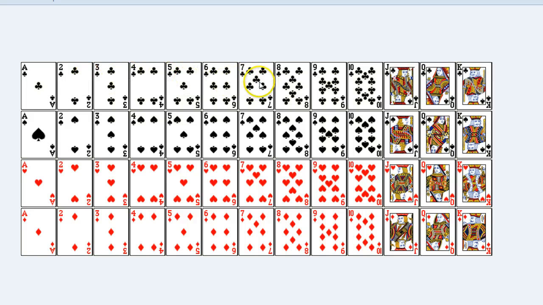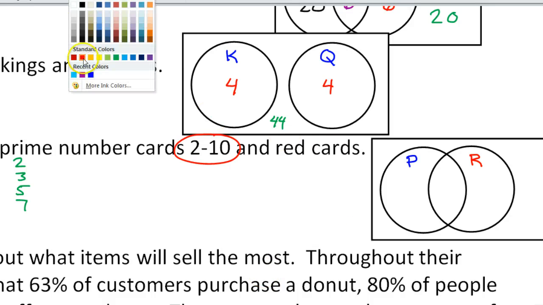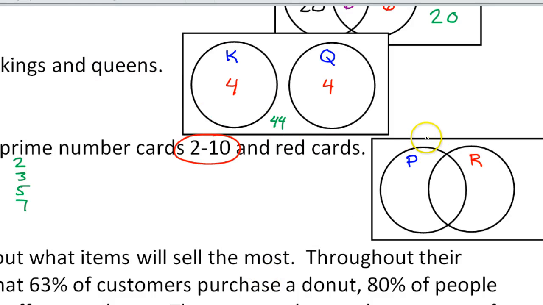There's 4 different ones, and there's 4 of each of those. So that's 4 times 4, so that's 16. So there's 16 prime number cards. I'm just going to temporarily remind ourselves that there are 16 of these. Now how many of those are red out of the 16?